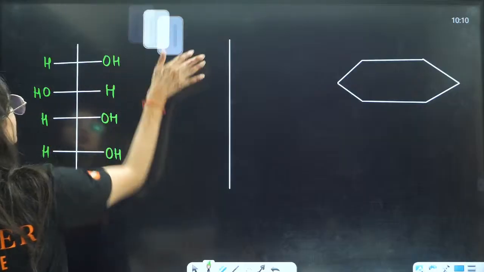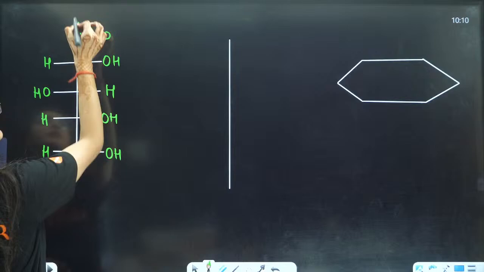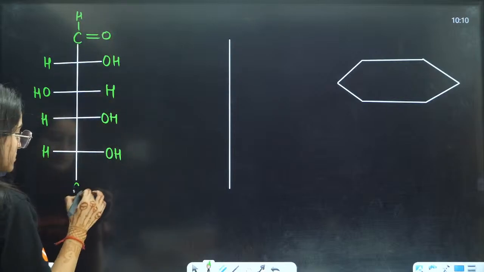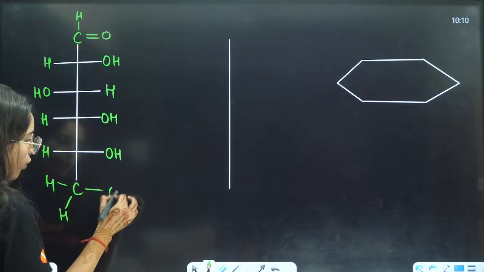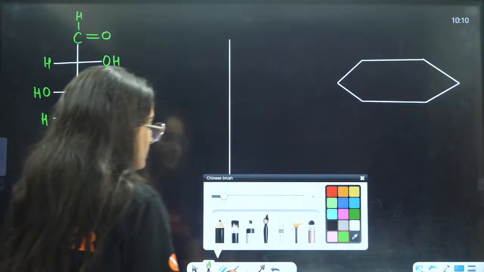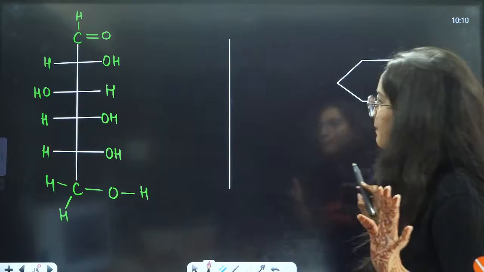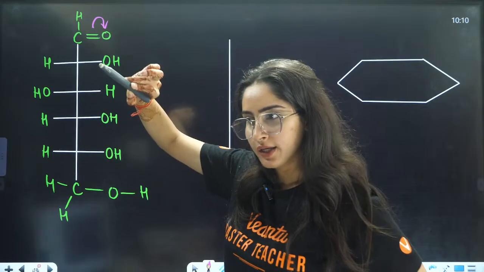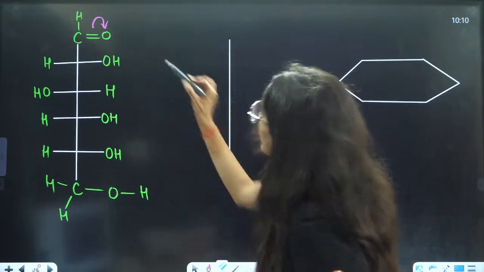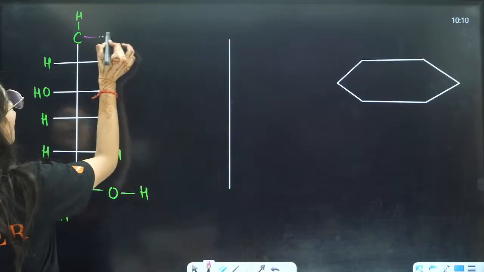Wait a minute. So basically, students, here you had C double bond O. This is H, right? And this is C, H, H, O, H, right? So what will happen here, everybody? Basically, the pi electrons are going to shift here, right? This will become O negative.